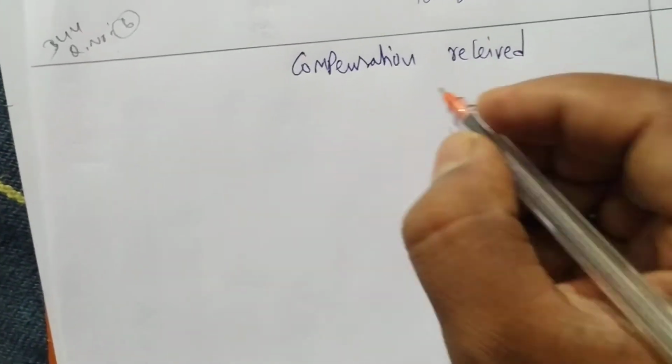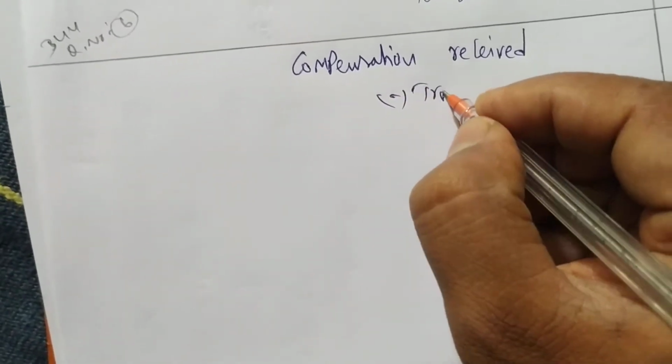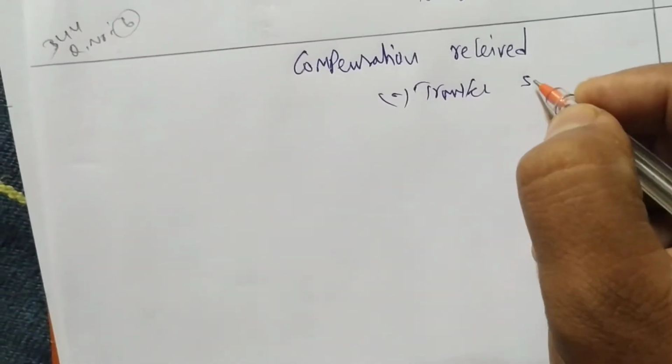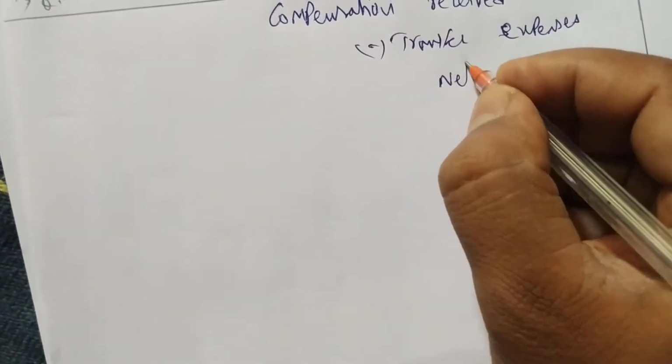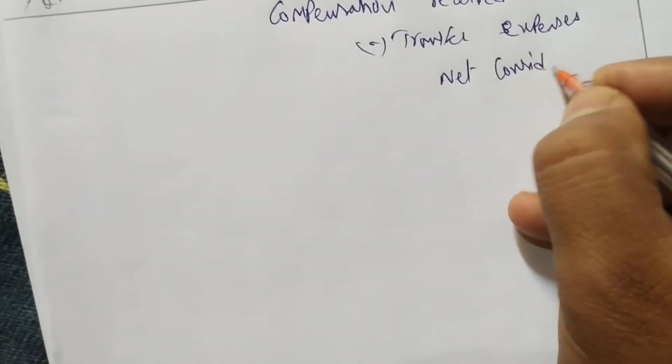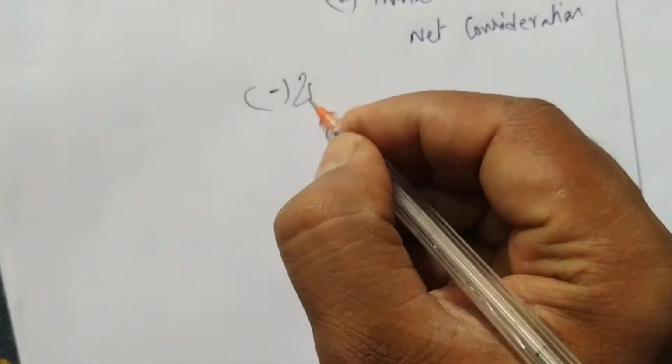First we'll write compensation received, net we deduct transfer expenses, or you can write selling expenses. Transfer other name is selling. Net we get, next we get net consideration. Next deduct indexed cost of acquisition.